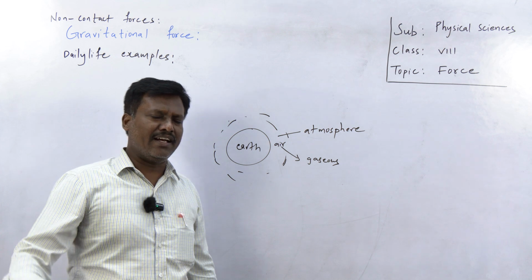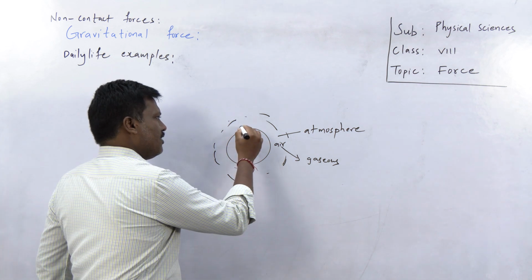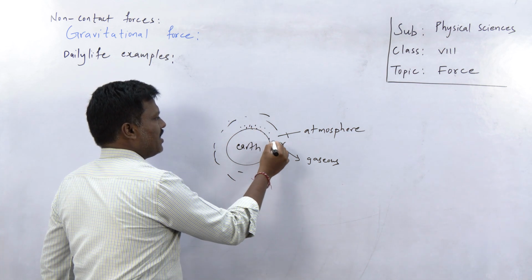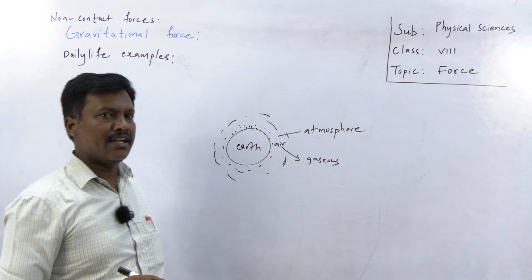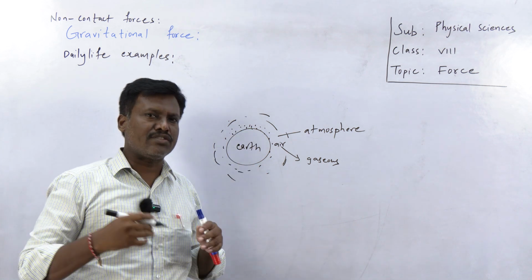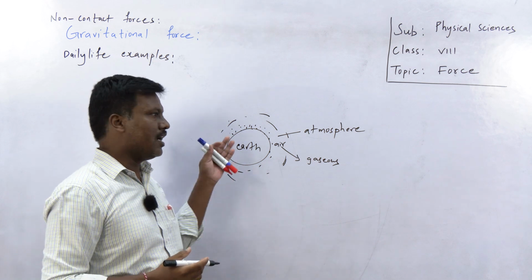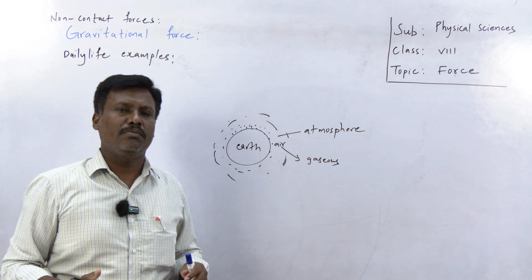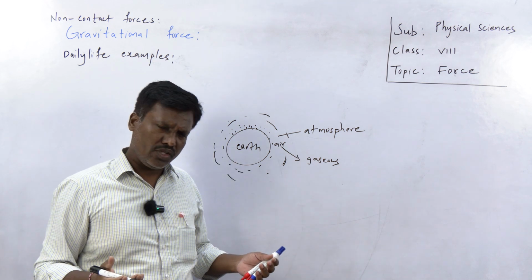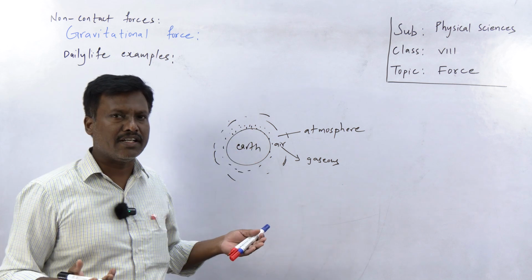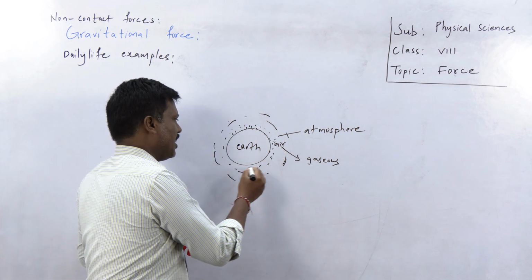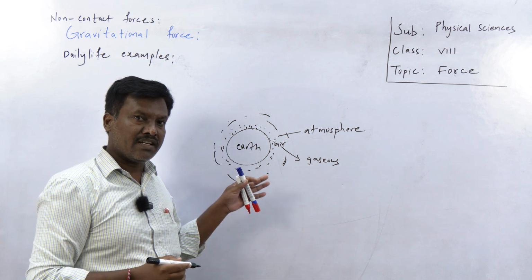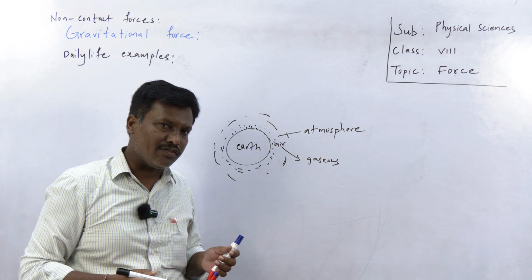Why do all those gases exist on the surface of the Earth? Because gravitational force also acts on these gaseous particles. The Earth attracts those gases because they also have mass. Any body that has mass is attracted by the other body. So because of that we find the atmosphere around the Earth. The atmosphere around the Earth is also due to gravitational force.